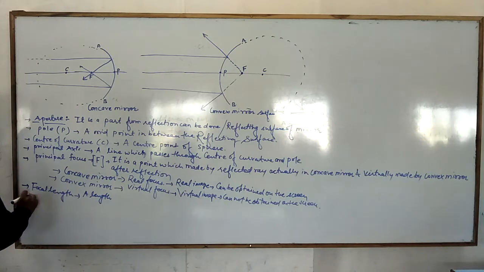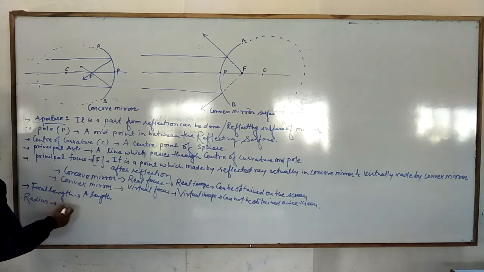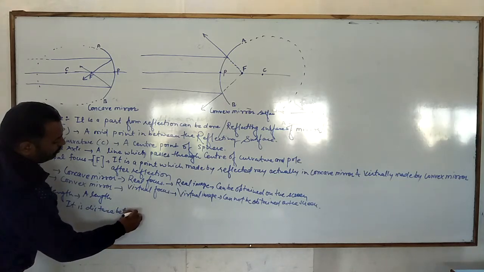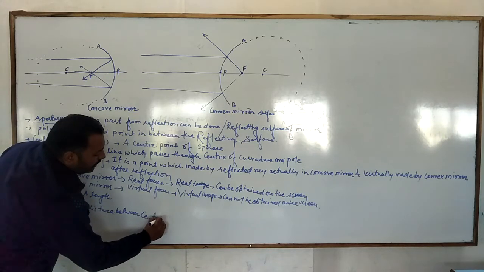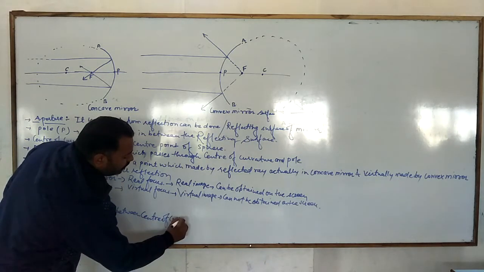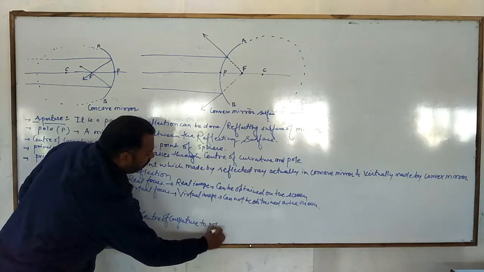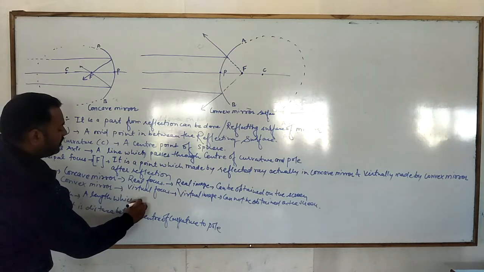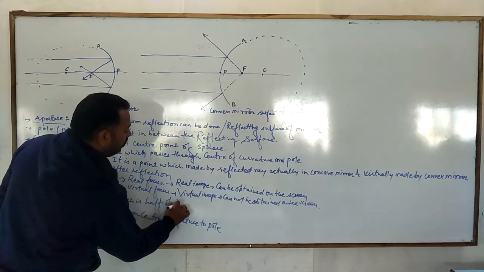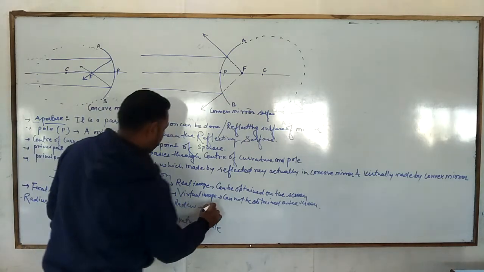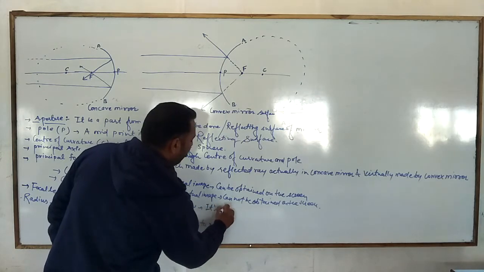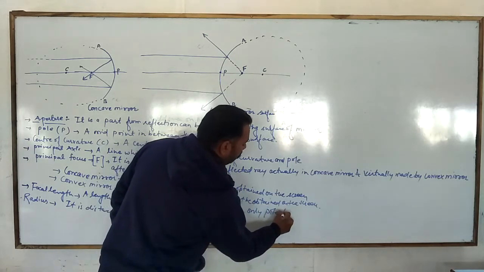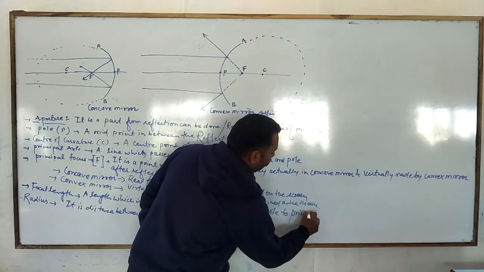And one more, the radius. Radius is the distance between the center of curvature and pole. The focal length, which is half of the radius, is the distance from pole to principal focus.